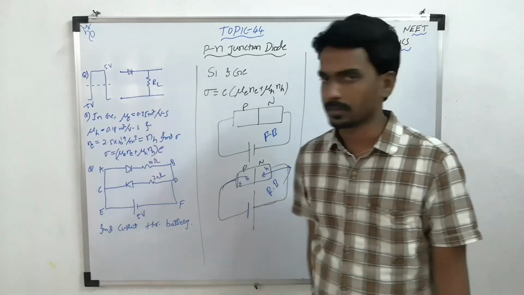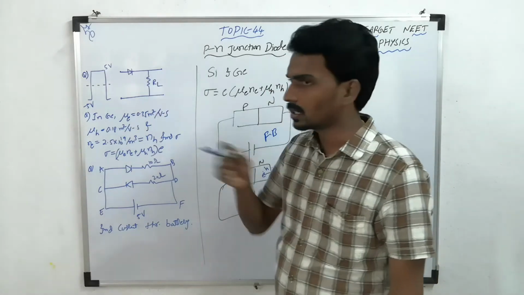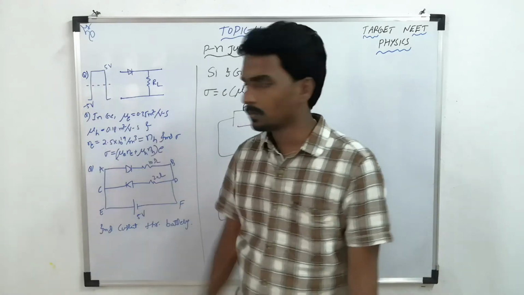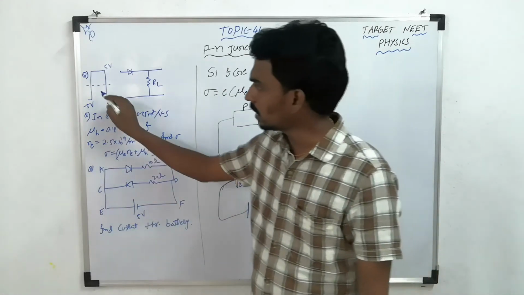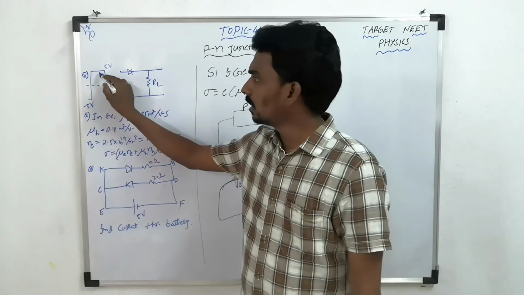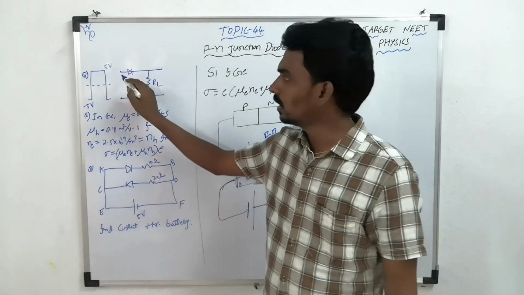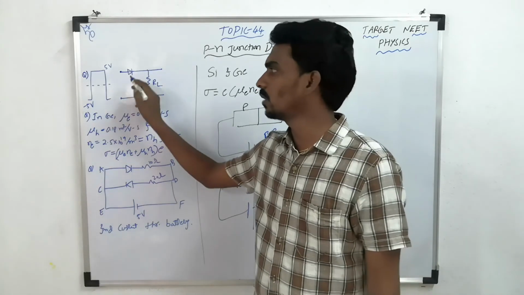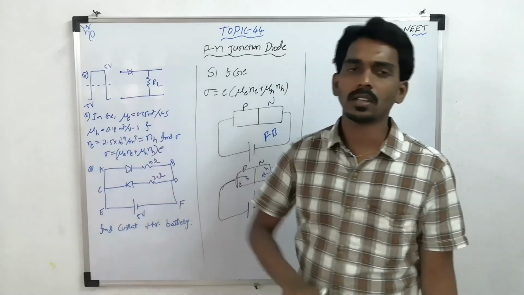See this first question. There is a diode connected through one load resistor. Now a pulse is passing through it, but here this is -1, this is +1. When this whole pulse passes through it, for the positive pulse it is in forward bias. For -1 it is in reverse mode.